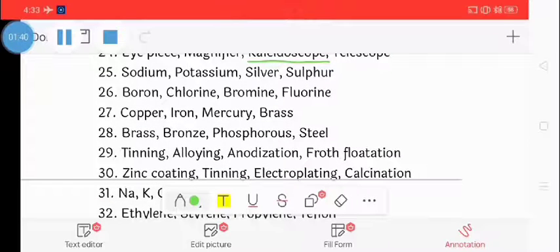Question number 25: sodium, potassium, silver, sulfur. The correct one is sulfur, because sulfur is a non-metal while the others are metals.